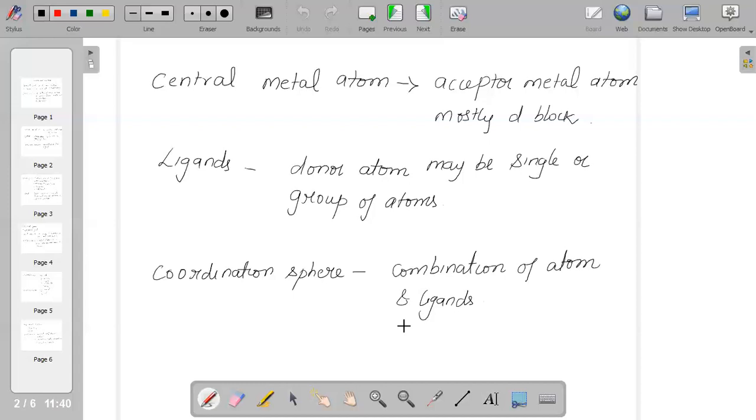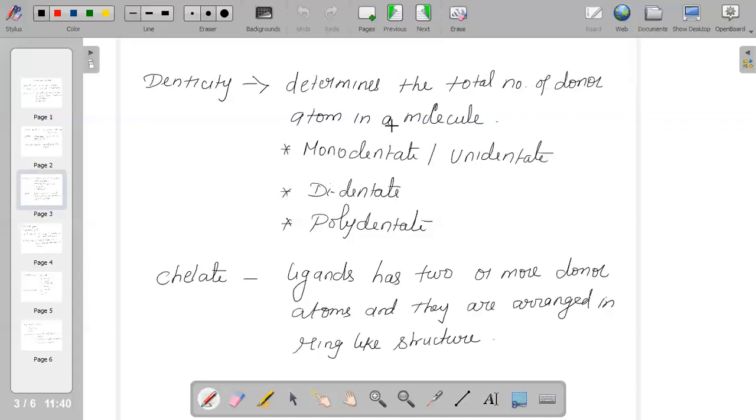When we say nature of ligands, we have to understand that their nature is determined by the property called denticity. Denticity helps in determining the total number of donor atoms in a molecule.